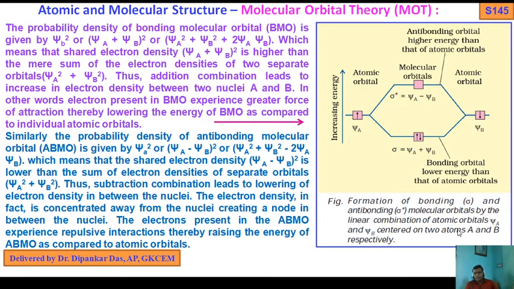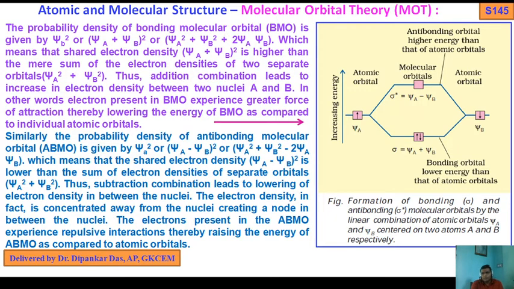So why do we get two MOs after the combination of two atomic orbitals? Because when two atomic orbitals overlap with each other, we get an equivalent set of MOs.